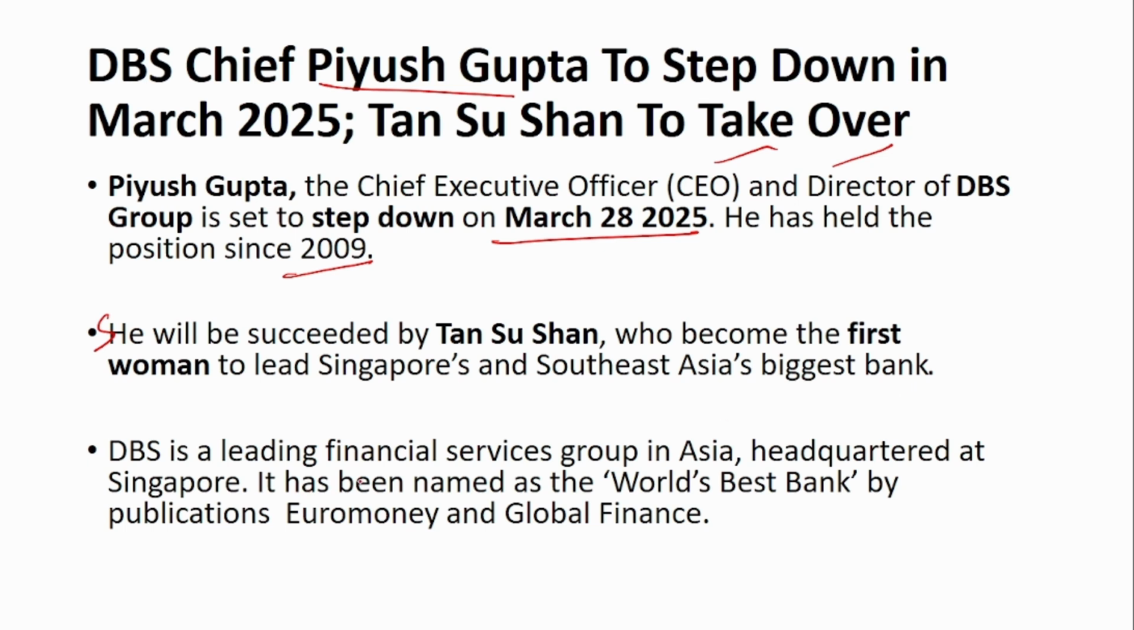DBS is a leading financial services group in Asia. It has also received the world's best bank award by publications called Euromoney and Global Finance. So remember, DBS chief Piyush Gupta's term will end on March 28, 2025, and the next person is Tan Su Shan.